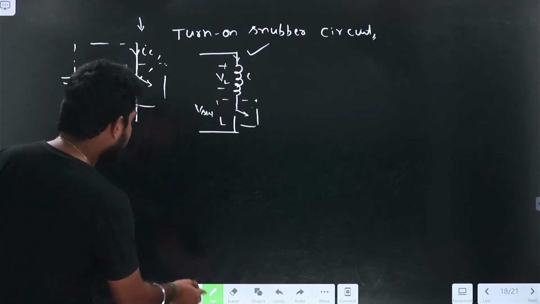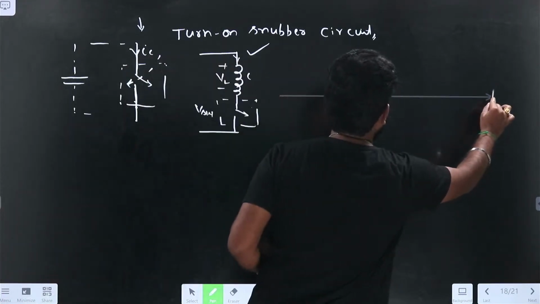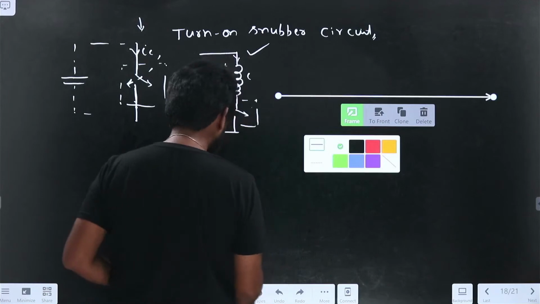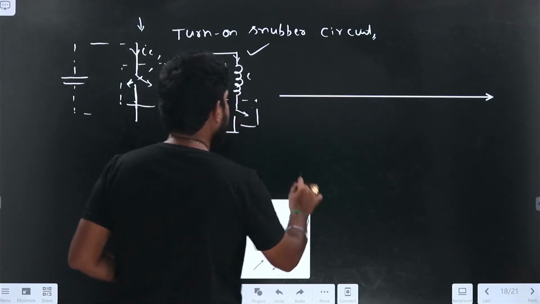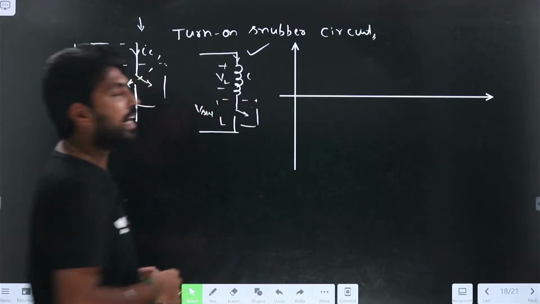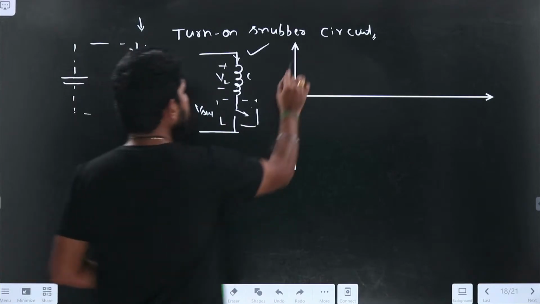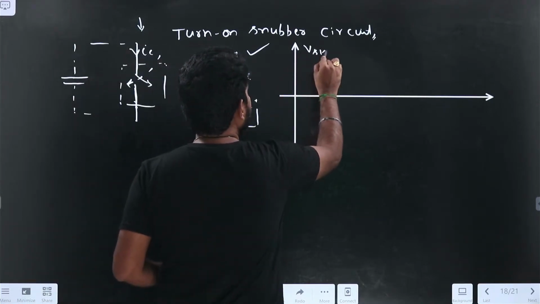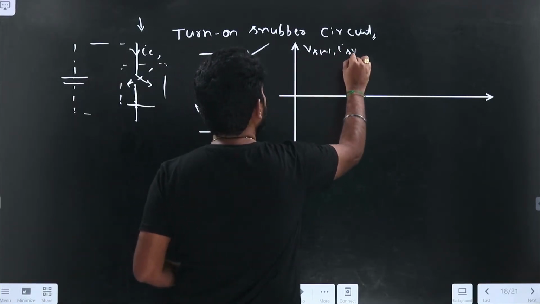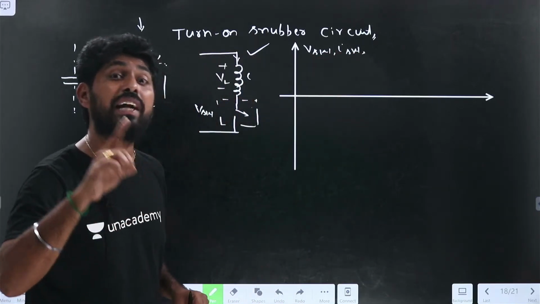Now let me draw in parallel. Try by yourself also. Here, let me draw the switching characteristics. How would the switching characteristics be? Here, let me take VSW and ISW in the same graph, right? So I need to take the turn-on transition here.